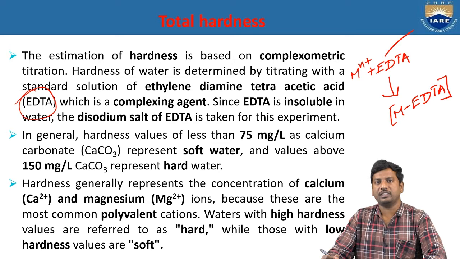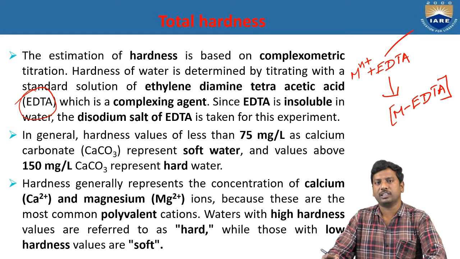Since EDTA is insoluble in water, the disodium salt of EDTA is taken for the experiment. Why? Because EDTA is generally a complex compound that is insoluble in water. But for undergoing the reaction, those hydrogens of the EDTA molecule are replaced by sodium ions. That's why this is called the disodium salt of EDTA.